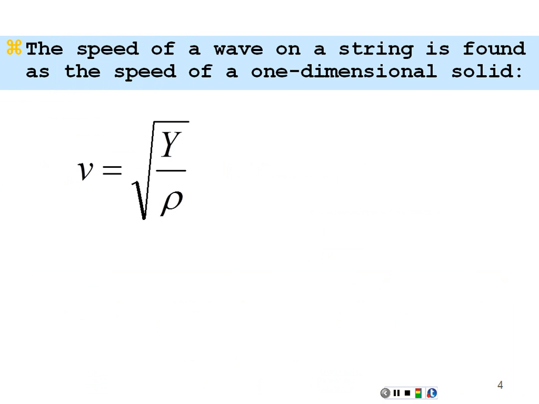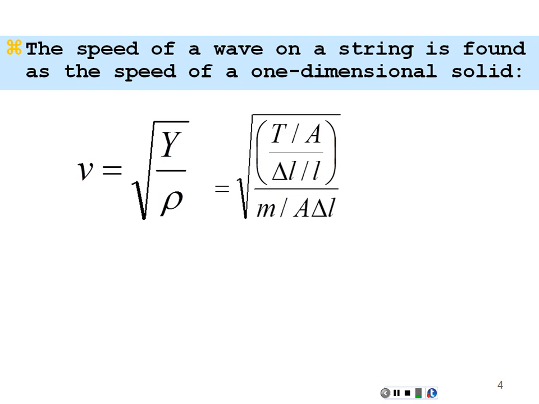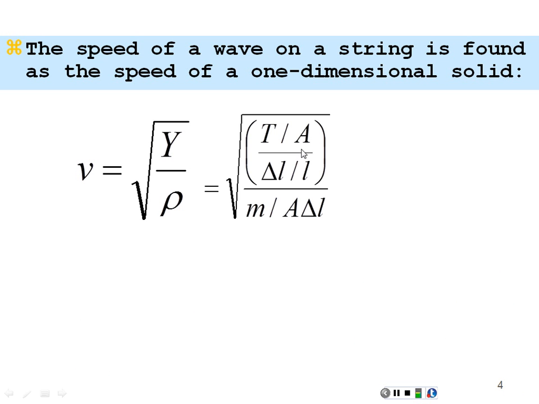We can prove this one-dimensional string equation from the general equation for velocity of sound in a solid being the square root of Young's modulus over density. If you recall from Physics 1, the Young's modulus is the stress over the strain, and so if we had a one-dimensional solid like a string, the stress would be the tension, the force of tension over the cross-sectional area of the string, and then we have the strain, which is the change in length over the original length. So we have stress over strain.